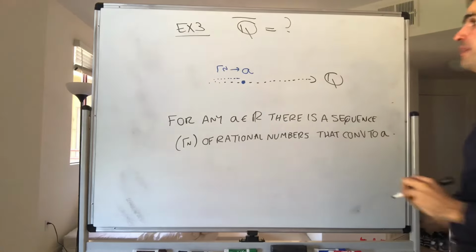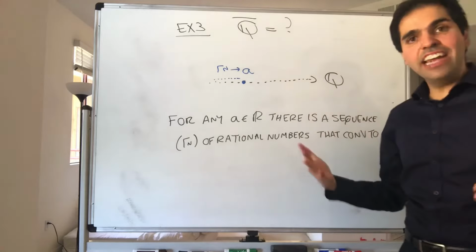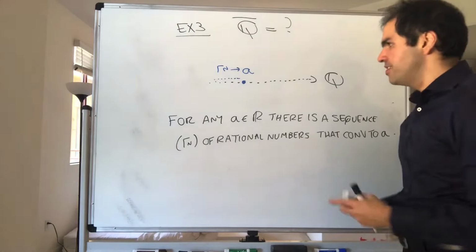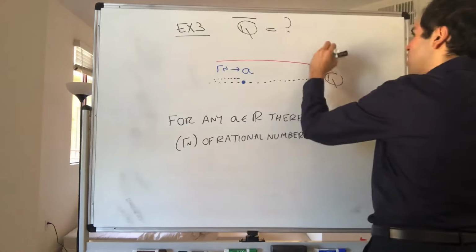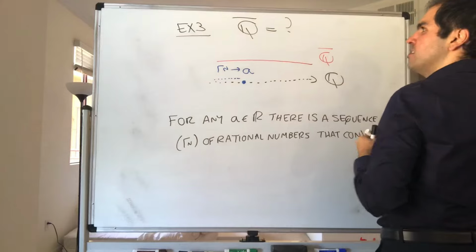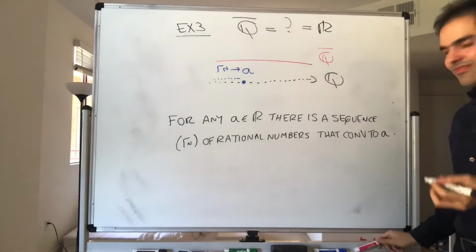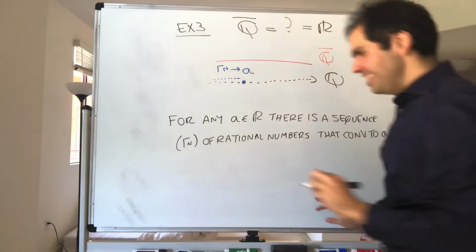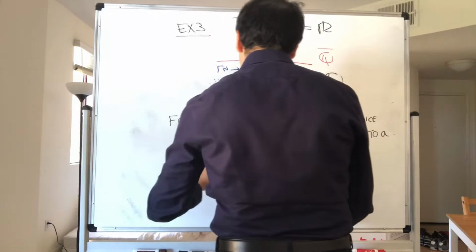So what does that mean? It means that it's really possible to attain any real number by using sequences of rational numbers. So actually Q bar is nothing else than the set of real numbers. Wow. Last but not least, what is the closure of the closed interval [0, 1]?